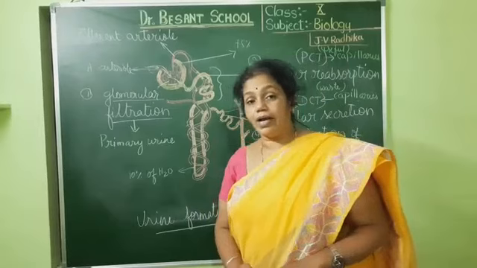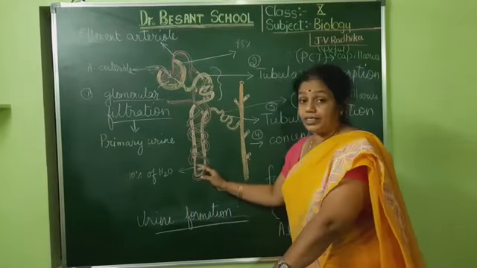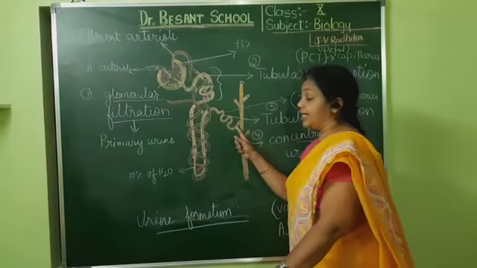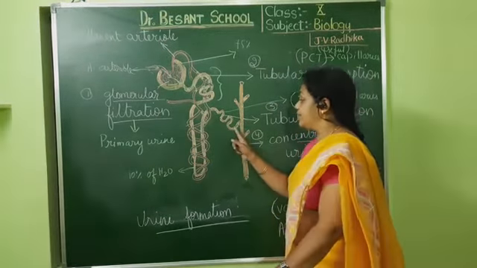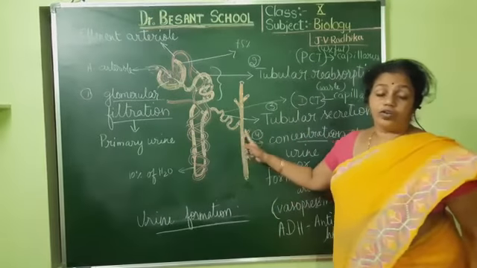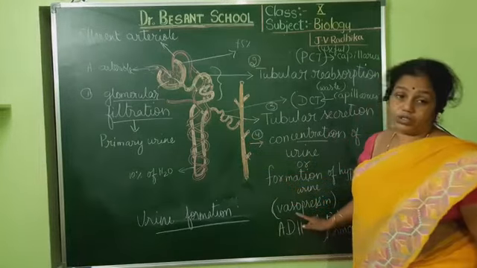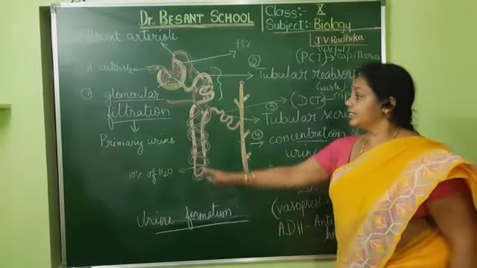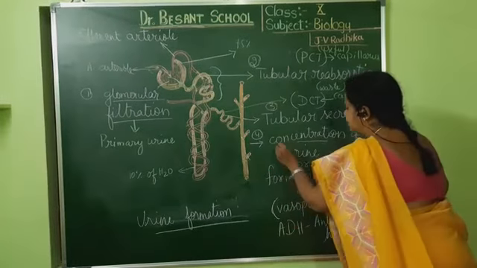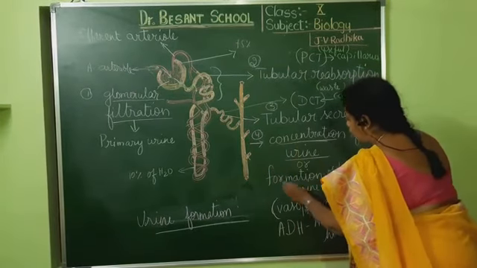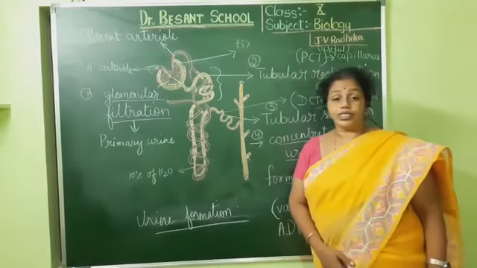So at that time what happens? We see that already here 75% is reabsorbed, here 10%. Whatever urine is there is further concentrated, and a very concentrated urine is sent from the nephron into the collecting duct with the help of the hormone vasopressin. Since all these things are happening throughout the nephron, we call the whole thing concentration of urine or formation of hypertonic urine. Understood, children?